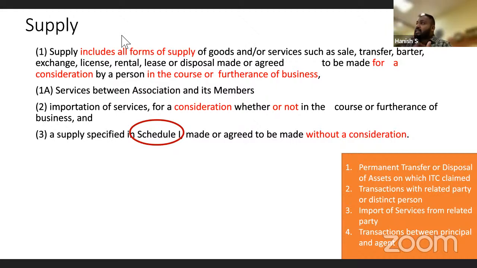But now when the principal sends the goods to the agent and the agent raises the invoice in the name of the principal to the end customer, it will be deemed that the principal has sold the goods to the end customer and the agent has provided agency services to the principal. So when Ravish sends the goods to Harshvardhan and Harshvardhan sells the goods, but the invoice carries the name of Ravish, it means Ravish has sold the goods to the customer. Harshvardhan has provided agency services.